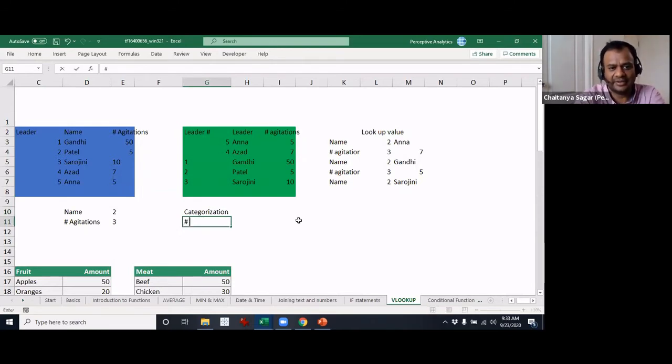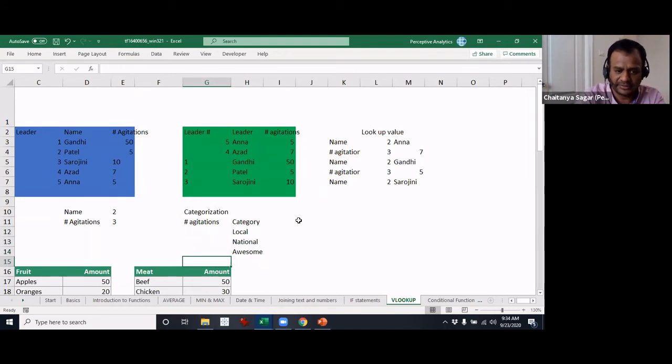The category we will call, let's say, local, and let's say national and awesome, whatever.